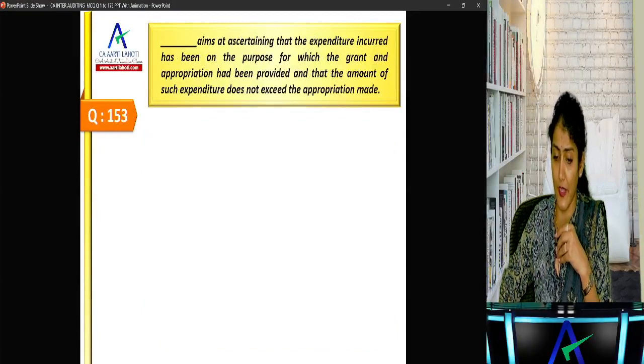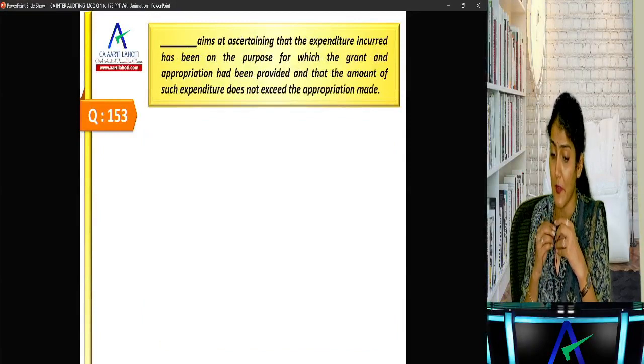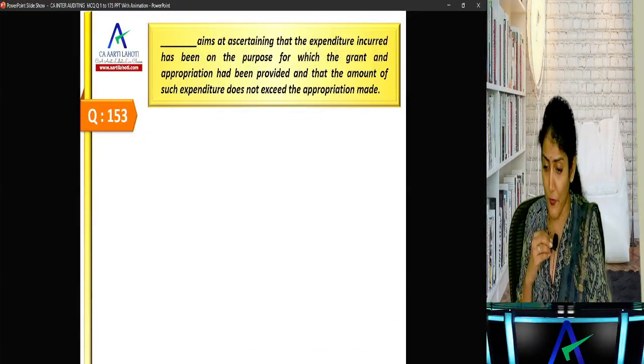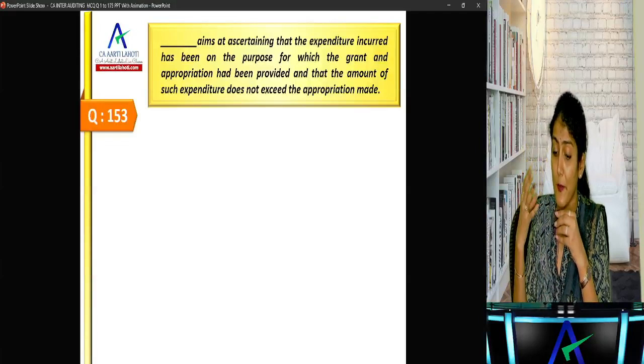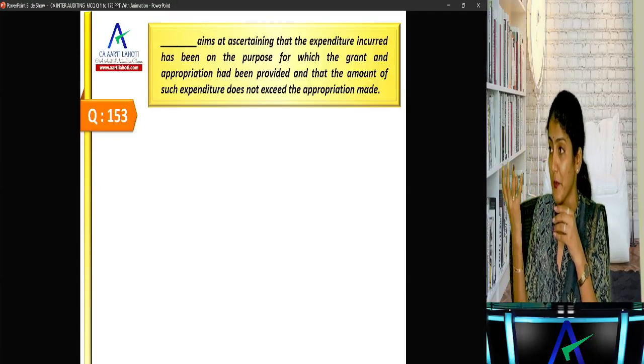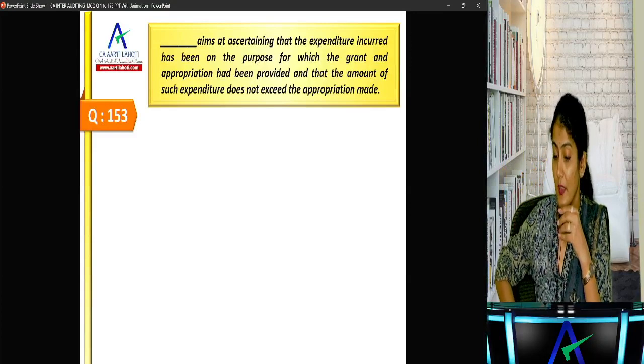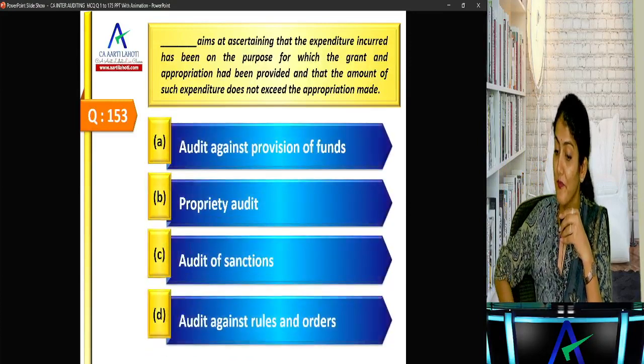Governor. Okay, next one. Dash aims at ascertaining that expenditure incurred has been for the purpose for which the grant and appropriation has been provided, and the amount of such expenditure does not exceed the appropriation made. Okay, you want the options. Just so interesting.